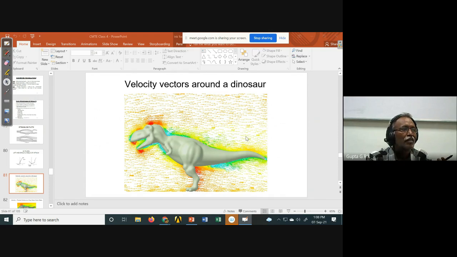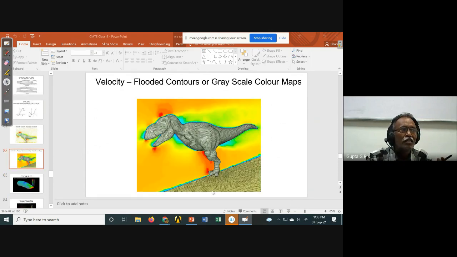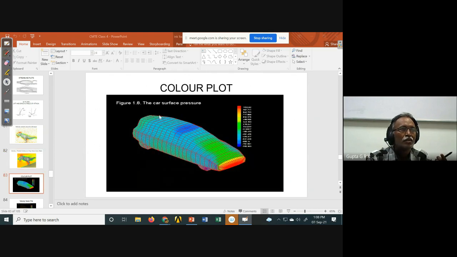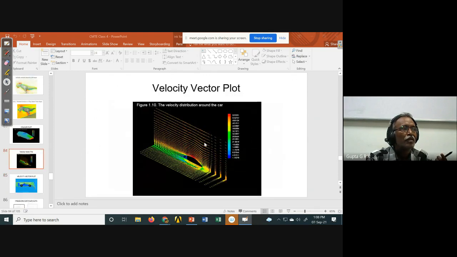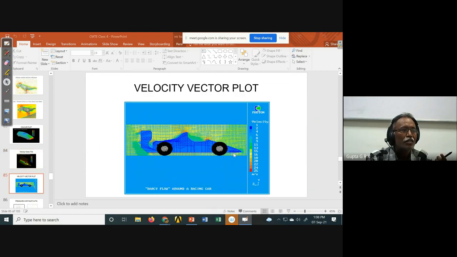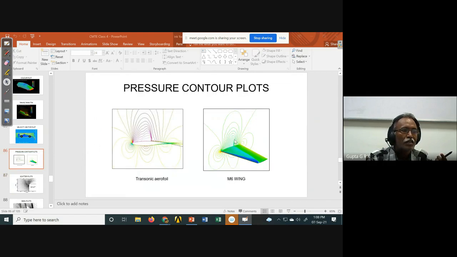Okay, so like that. And you have flooded contours based on the color, where there is more pressure or less pressure, where more velocity, less velocity, you can know. These are called flooded contours. So this is color plot again. So this is pressure distribution. This is velocity distribution. So velocity vectors again, as I told. This is also velocity vector plot and pressure contours.